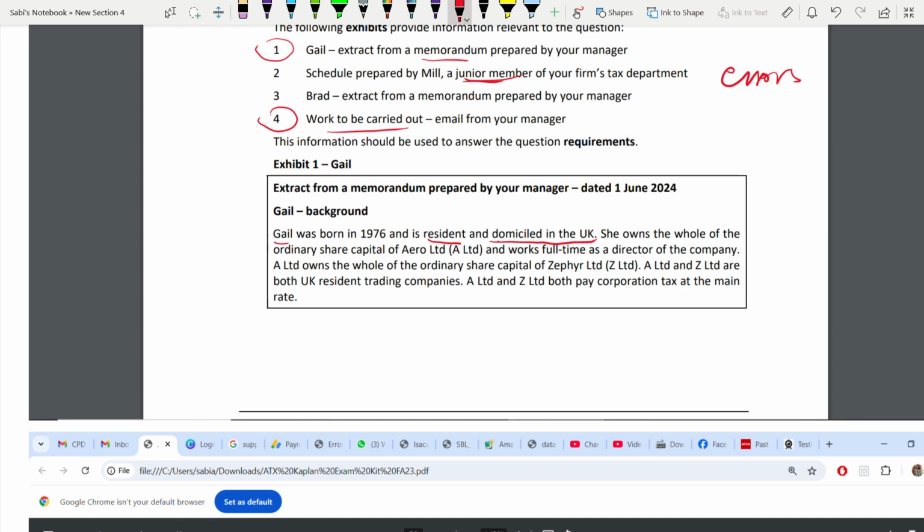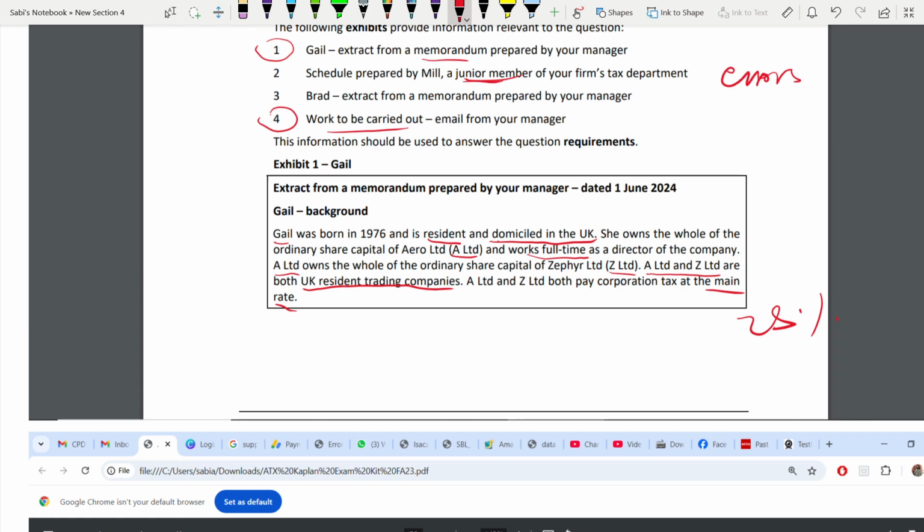Owning ordinary share in A Limited, works full time also, and A owns ordinary share in Z. So this is about A and Z. There are two companies. Both are UK resident trading companies, and they both pay corporation tax at the main rate. So everything has been given to you. What is the main rate of corporation tax? 25%. Already given to you.